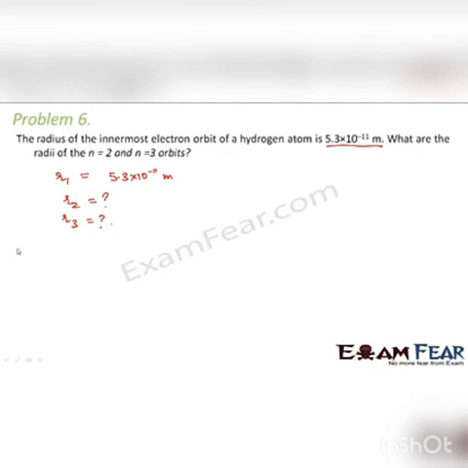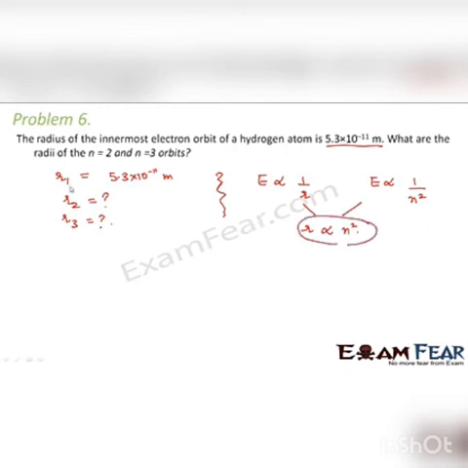Now, from the expression of energy, we have seen that energy is inversely proportional to the radius R. Right? So, energy is inversely proportional to R. And we have also seen that energy is inversely proportional to n square, because energy is given by minus 13.6 by n square electron volt, right? So energy is inversely proportional to the radius, and energy is also inversely proportional to n square. So from these two, we can say that radius is directly proportional to n square, correct? So now, using this relationship,